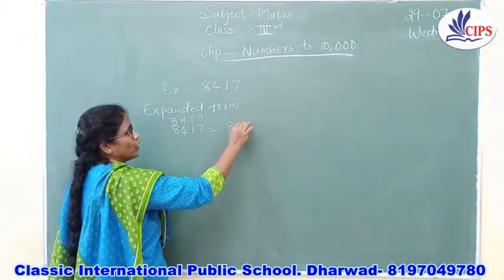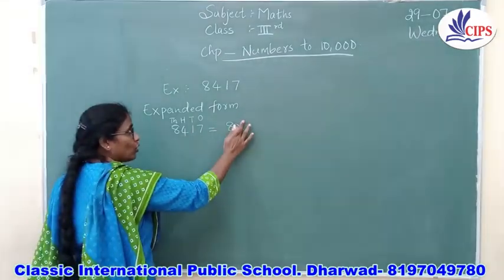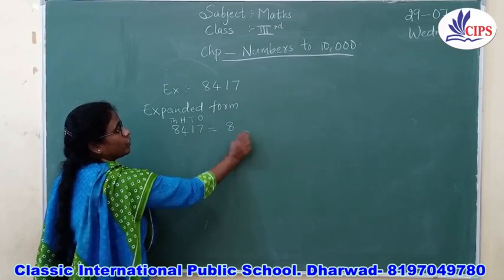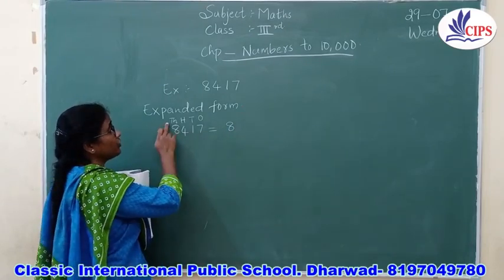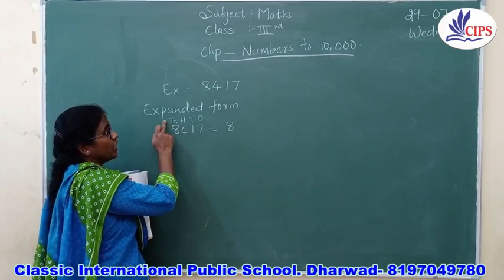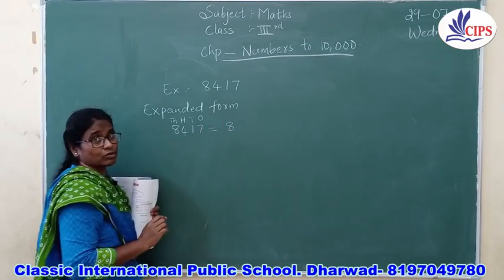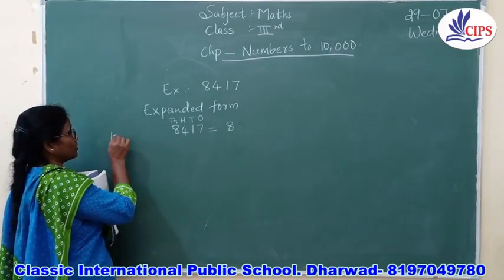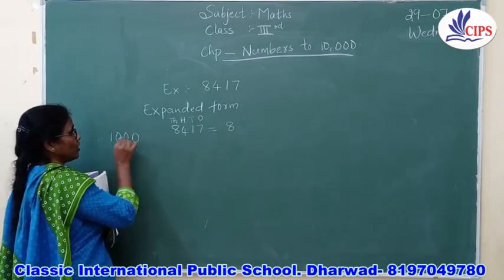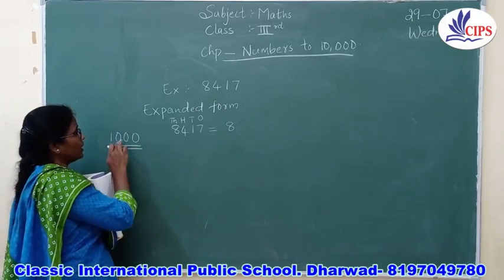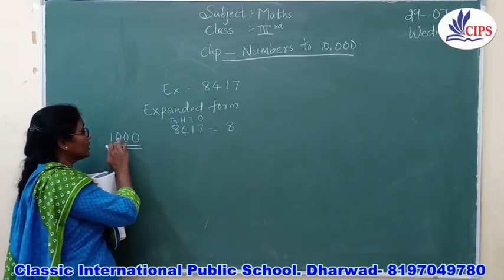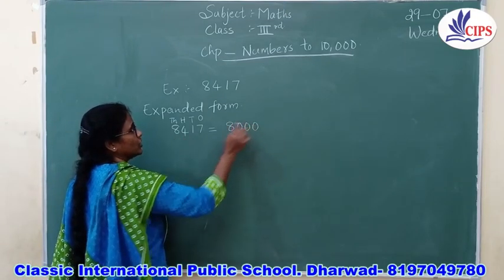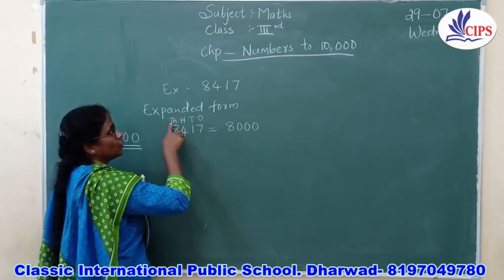Now we are going to write the multiplication, or even if you are not going to take the multiplication, what are you going to write, children? In which place is it there? It is in the thousands place. So in 1000, we have studied previously, how many zeros are there? There are 3 zeros. In 1000, you are going to put 3 zeros. That is, 8 is in the thousands place.